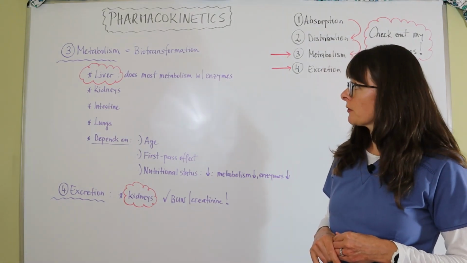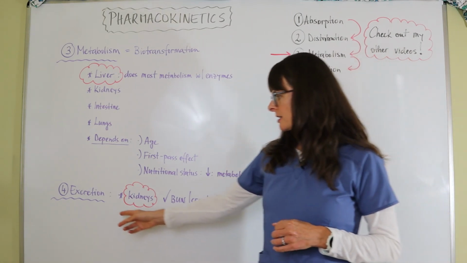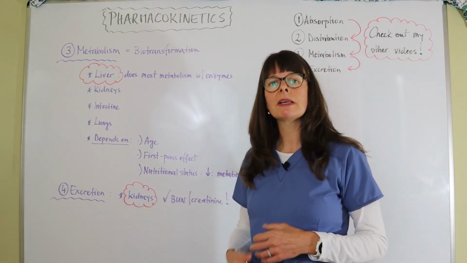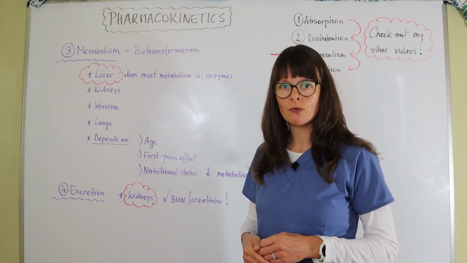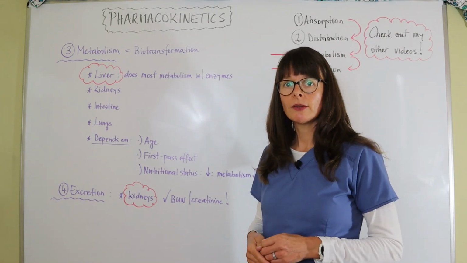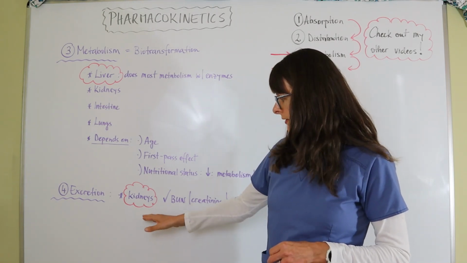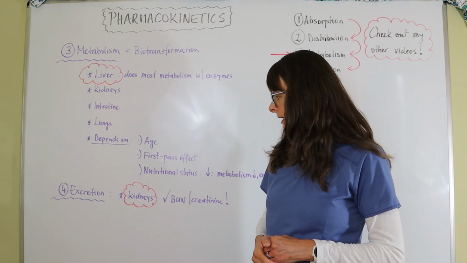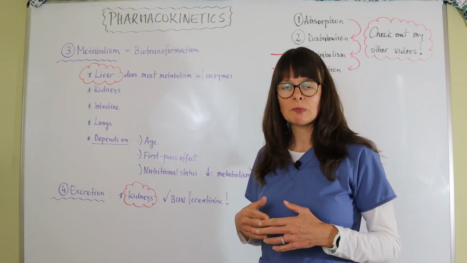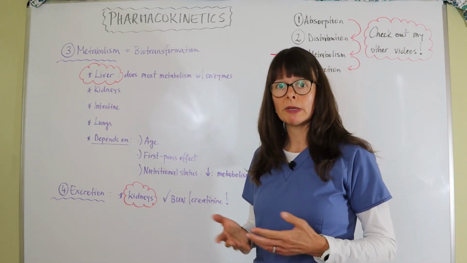The fourth part of pharmacokinetics is excretion, meaning the elimination of the medication from the body altogether. The organs in charge here are the kidneys. The kidneys filter out all waste products, and of course those include medications.